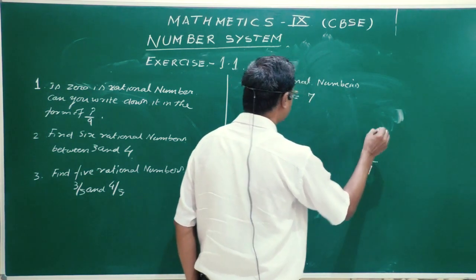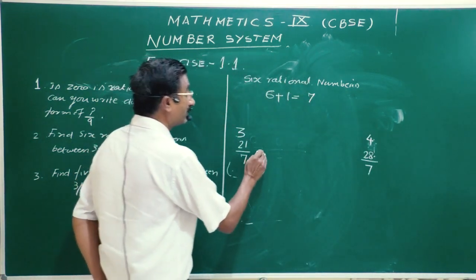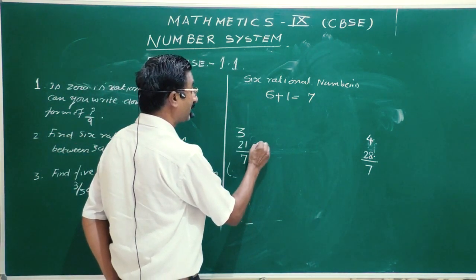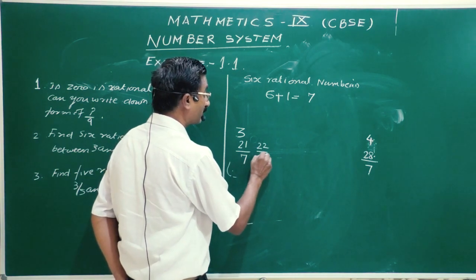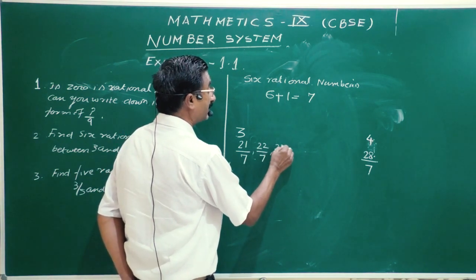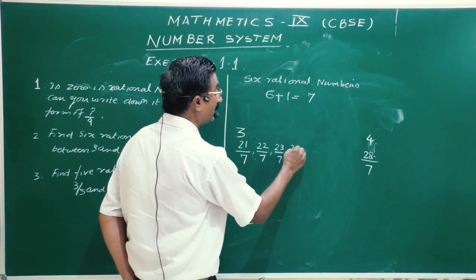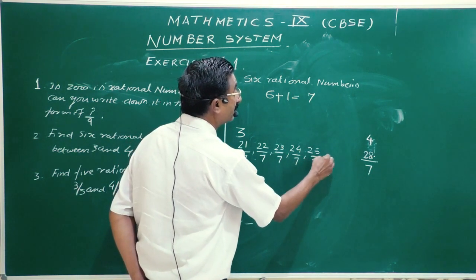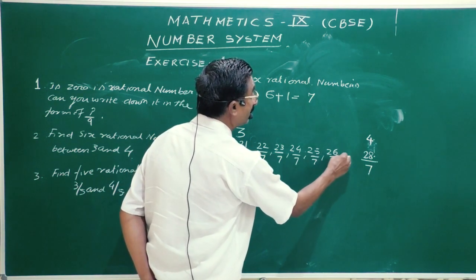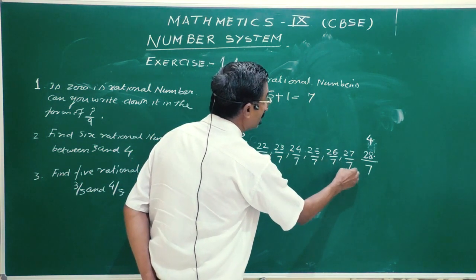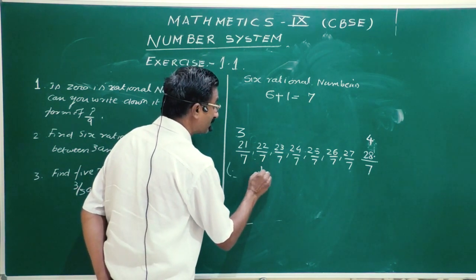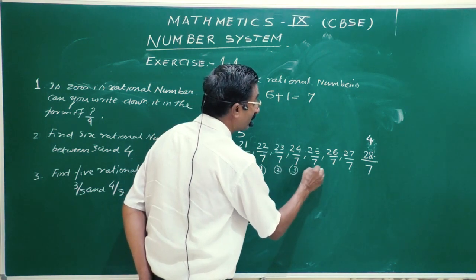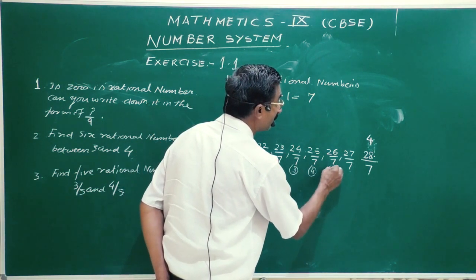Now we can write the numbers in between. We need 6 numbers. So I will write 22 upon 7, 23 upon 7, 24 upon 7, 25 upon 7, 26 upon 7, 27 upon 7. How many numbers can you count? 1, 2, 3, 4, 5 and 6.